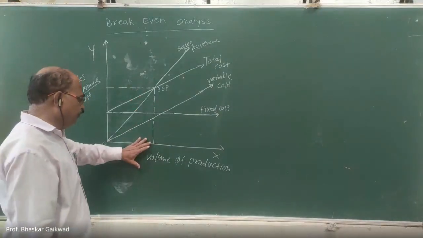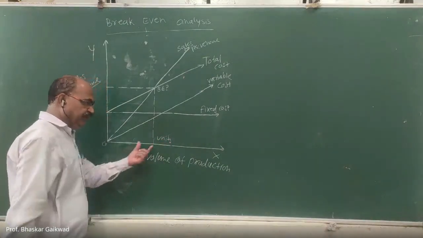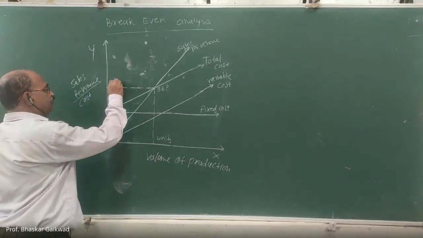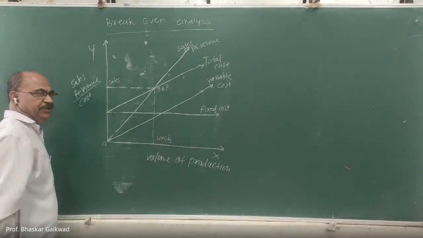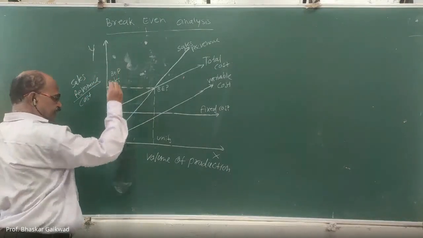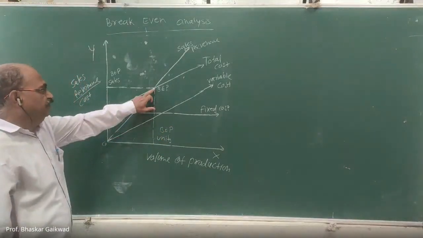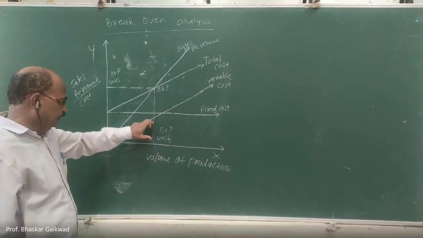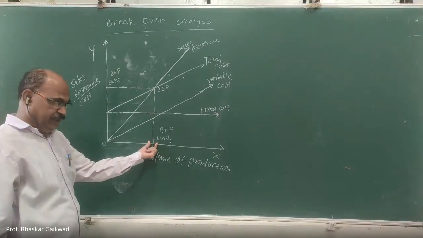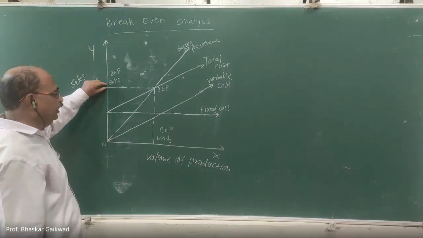Now, this break-even point on this axis is related to units, because here volume of production is there, and here this is related to sales in rupees. If we extend these lines, the numerical value you get here is related to units, and the value you get here is related to sales.